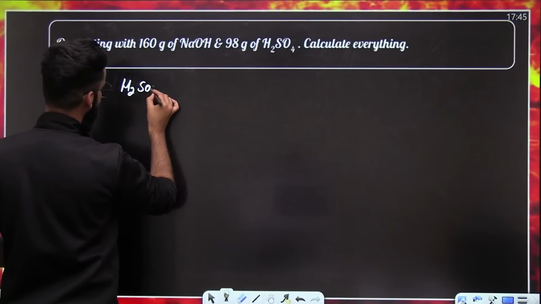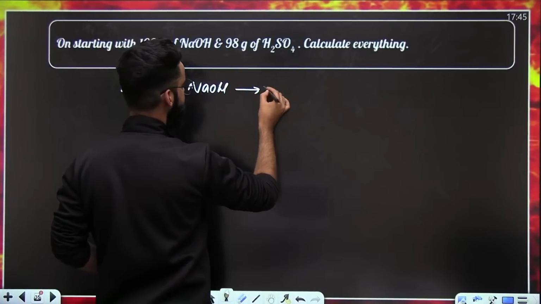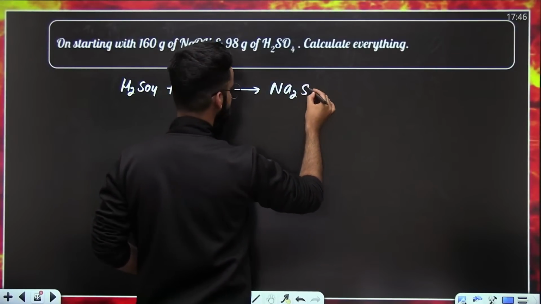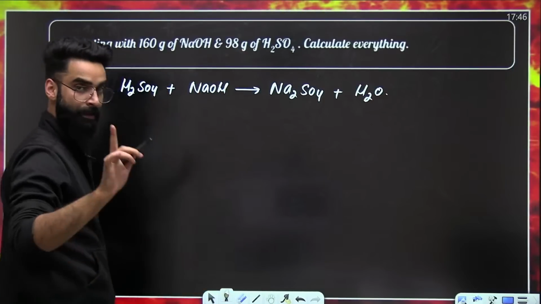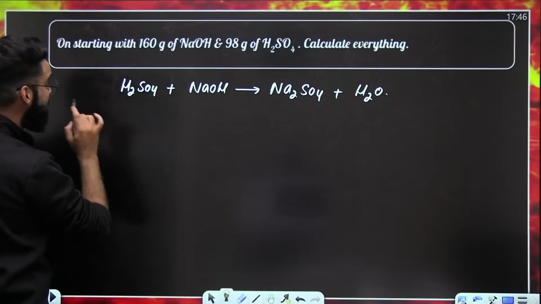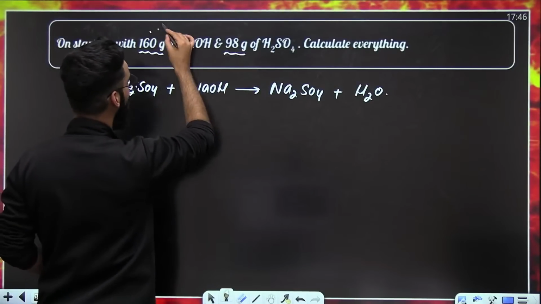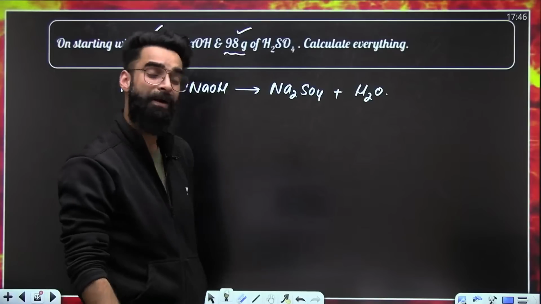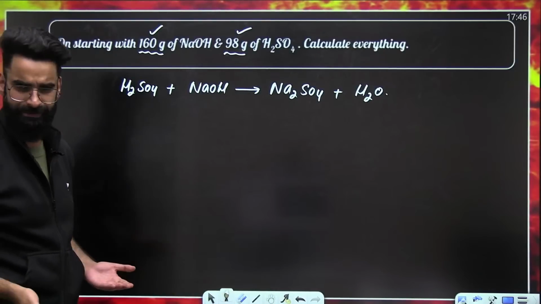This is your homework. H2SO4 plus NaOH gives Na2SO4 plus water. Okay? This is the reaction. And as per the question, you are not given the moles of reactants. You are given the masses of reactants. That's completely okay. We know how to convert masses into moles, right?